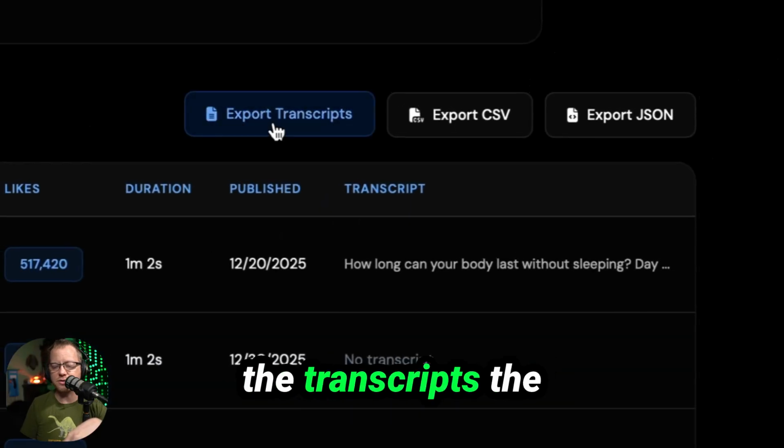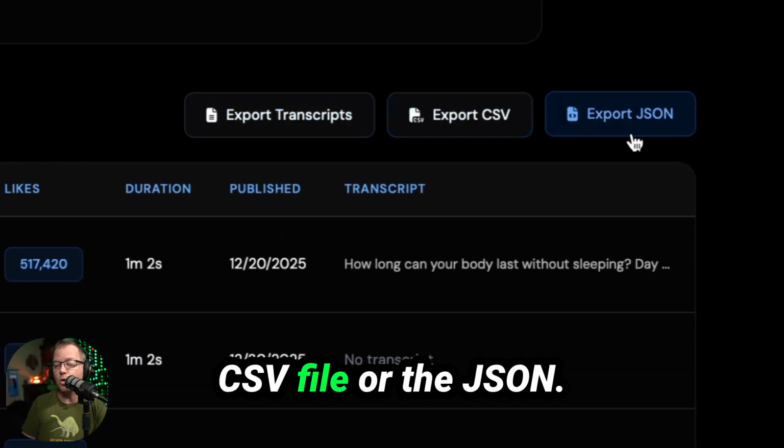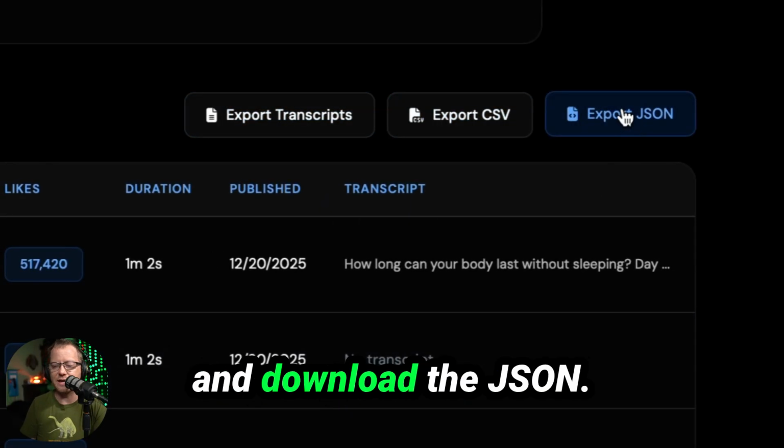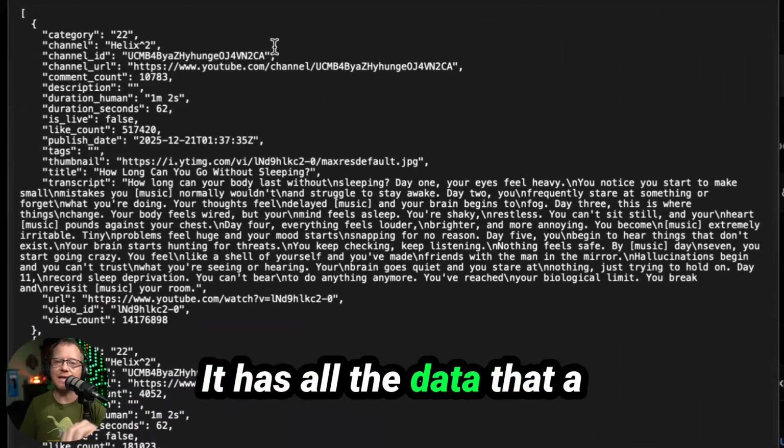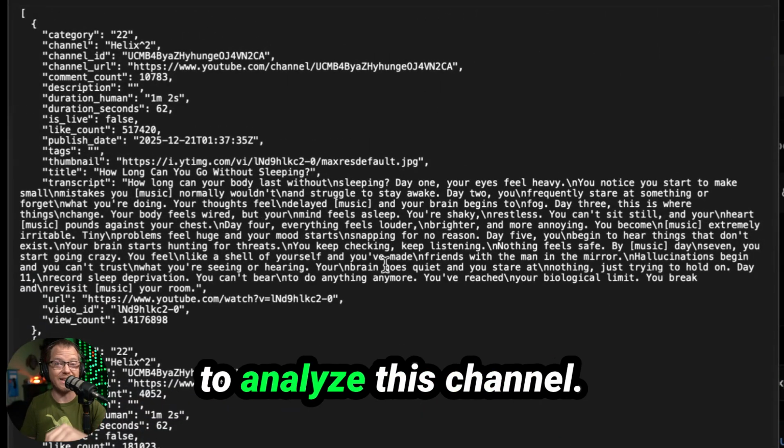We could download the transcripts, the CSV file or the JSON. I'm just gonna go ahead and download the JSON. It will give you a file that looks like this. It has all the data that a chatbot will need in order to analyze this channel.